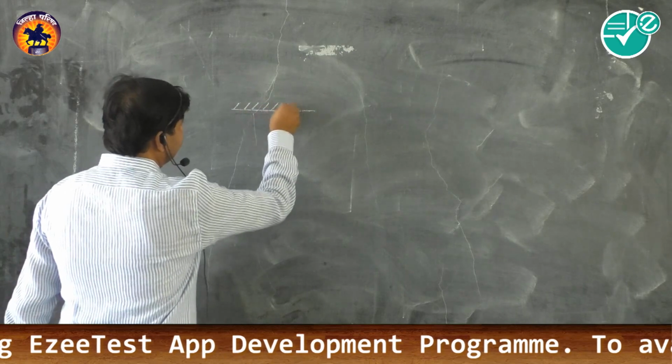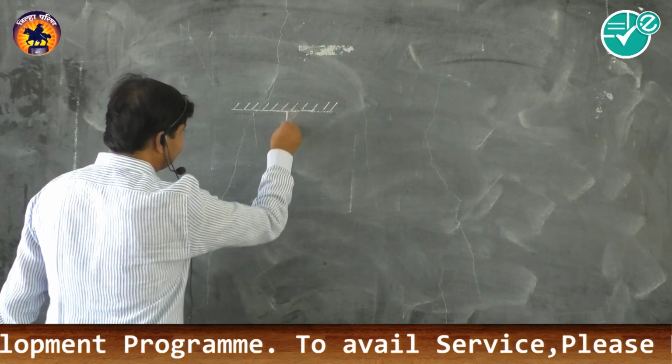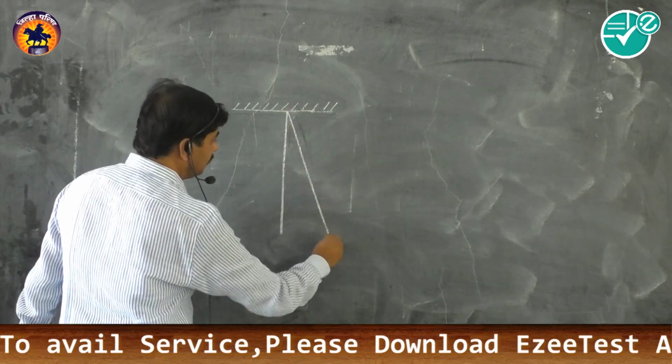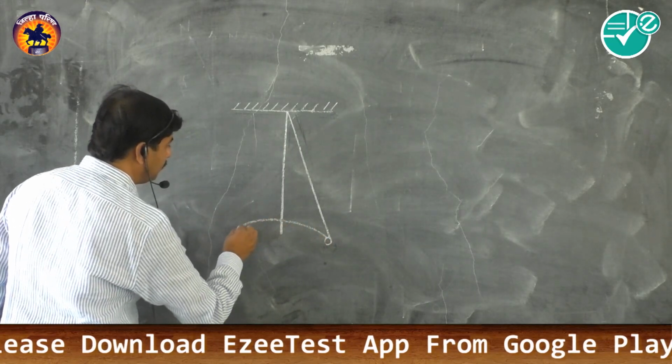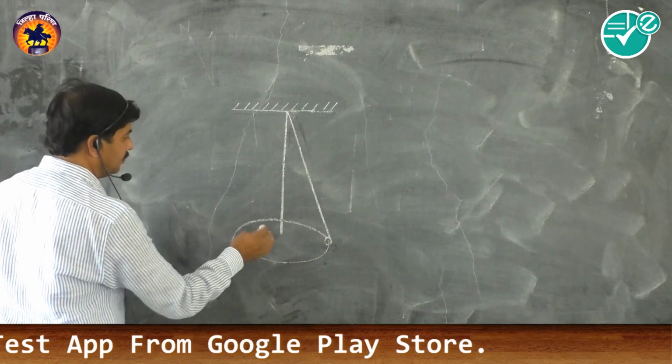Suppose this is a rigid support. A conical pendulum will be describing such a horizontal path.